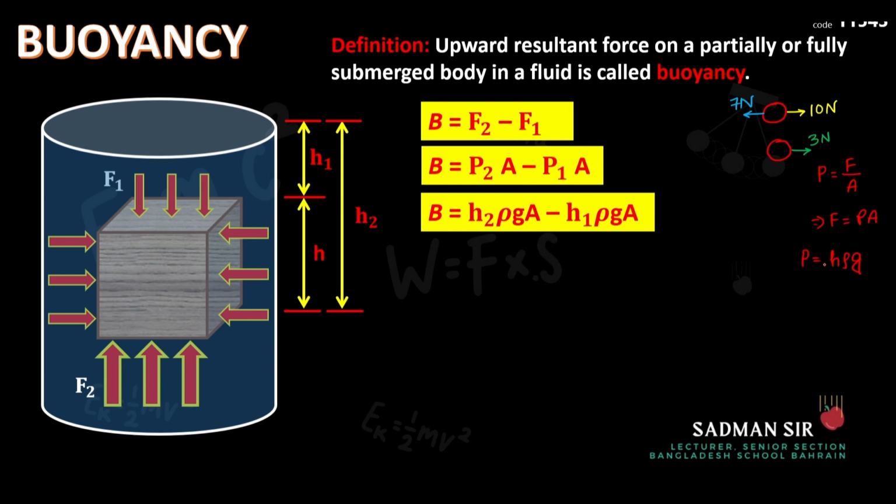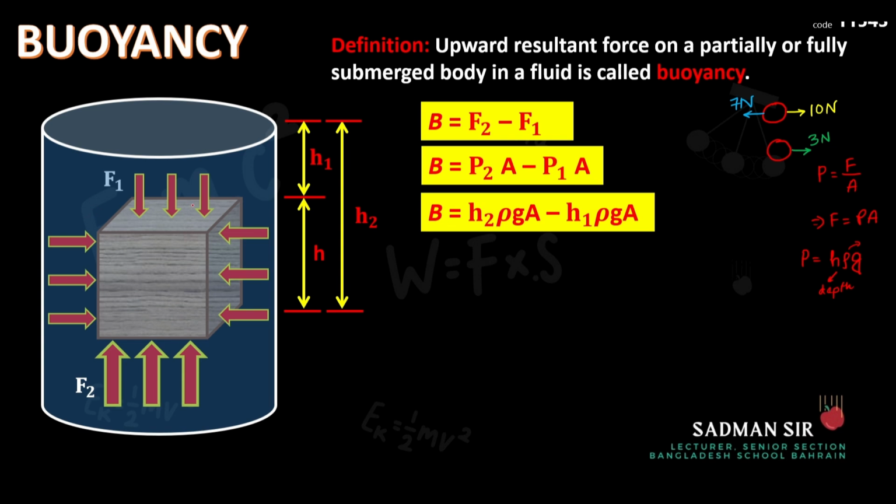Okay, P equal to H rho g. H represents depth and rho represents the density of the liquid. So here the top surface is in a particular liquid, and the bottom surface is also in the same liquid, right? The liquid is not changing. In the whole pot, the same liquid is existing. So that is why we can consider rho same for both the top surface and the bottom surface. If the liquid is same, then the density is also same.